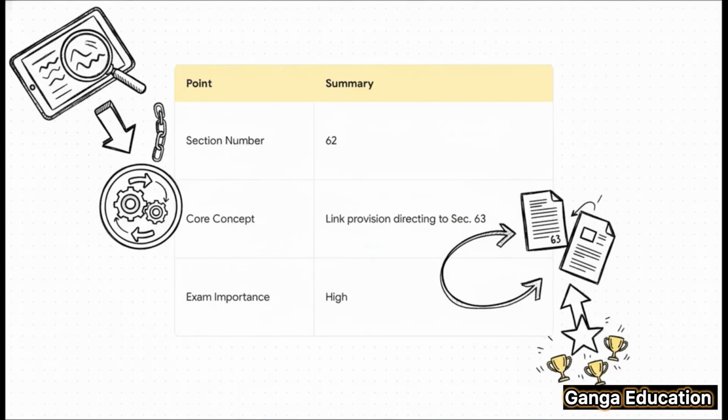Okay, time for a super quick recap. If you don't remember anything else, just lock in these three things. First, the section number. It's 62. Second, the core concept. It's a link provision that points you to section 63 for the actual procedure. And third, its exam importance. No question about it, it's high.